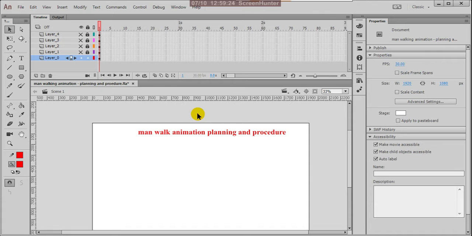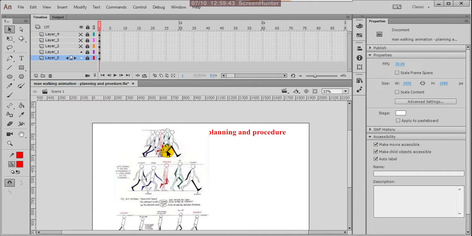Okay, so first we have to understand what is procedure and how to plan this. First we have to understand the procedure and planning. Okay, so I'll start with some information. I'm giving this information actually.